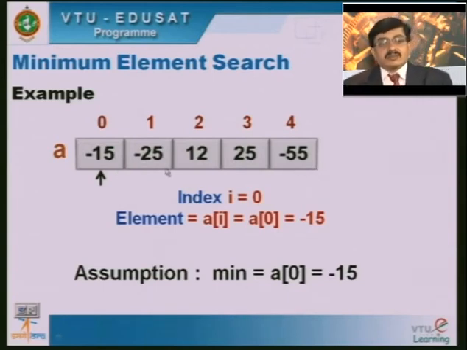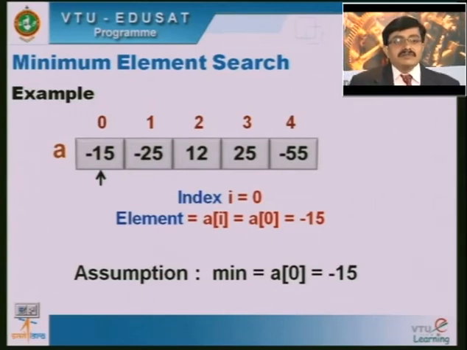So I am supposed to do 4 different comparisons to confirm which is the minimum element in the array. I cannot conclude without comparing, leaving out any one of the elements of the array. I should compare with all the elements to confirm the actual minimum element. Now when i is equal to 0, a[0], that is minus 15, will be assumed as the minimum value.